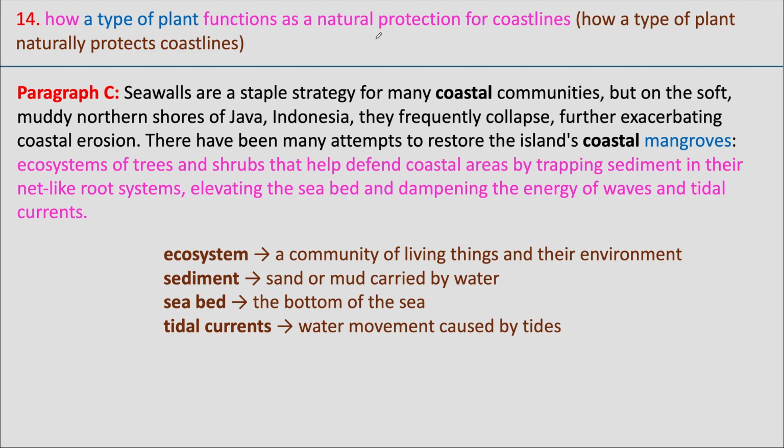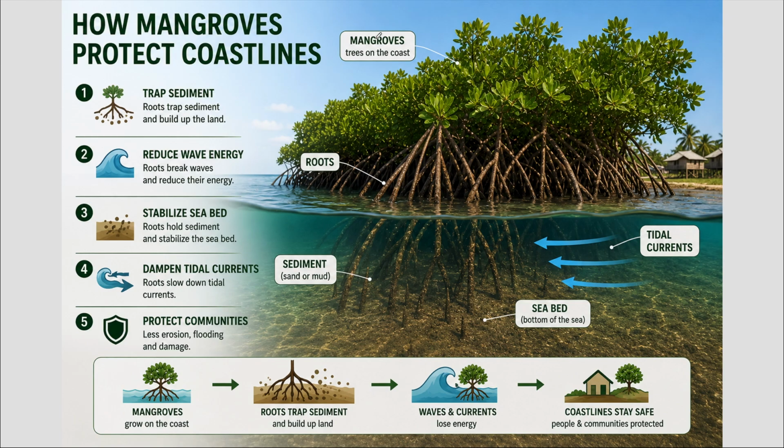There are some other useful words here as well. An ecosystem is a community of living things and the environment they live in. Sediment is sand or mud carried by water. The seabed is the bottom of the sea, and tidal currents are the movements of water caused by tides. Here's a simple picture showing how mangroves protect coastlines. Notice the roots trapping sediment, the seabed building up, and the waves and tidal currents losing energy.